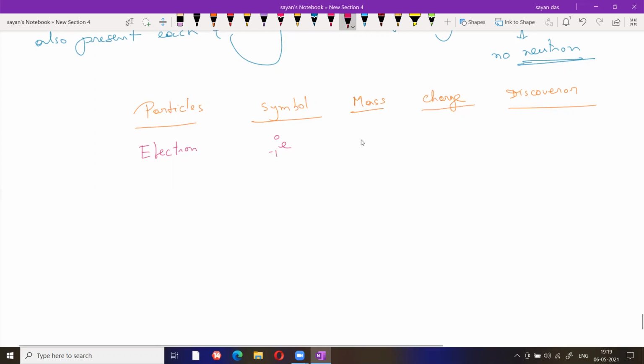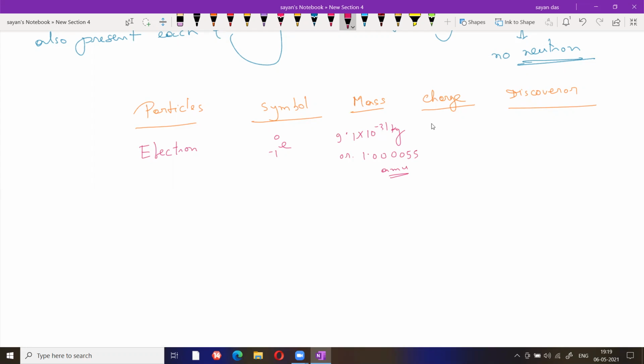What is the mass of electron? 9.1 into 10 to the power minus 31 kg. Or you can write 0.00055 AMU. AMU is atomic mass unit.